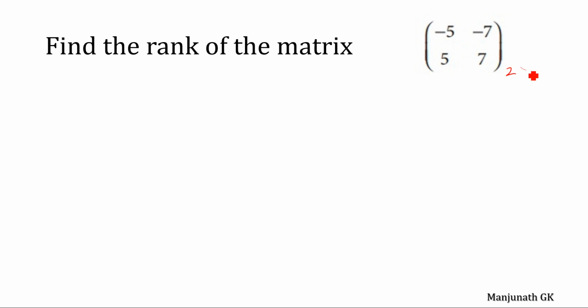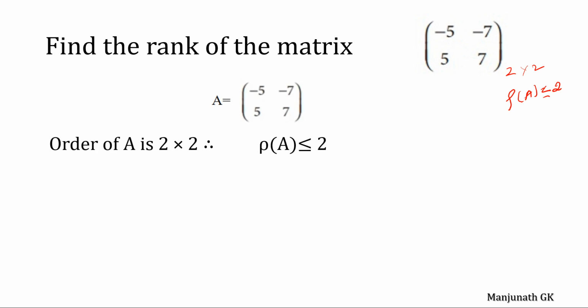What is the order of this matrix? It is 2 cross 2. Then the maximum rank of this matrix is less than or equal to 2. Maximum rank of that matrix is either 2 or less than 2. It cannot be 0 and it cannot be more than 2. The only options are that it can be 1 or it can be 2.